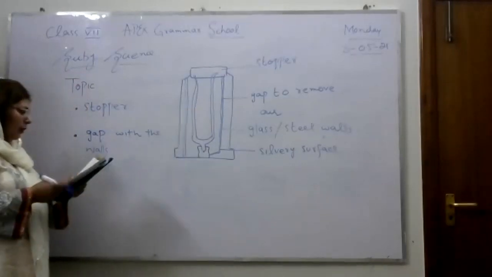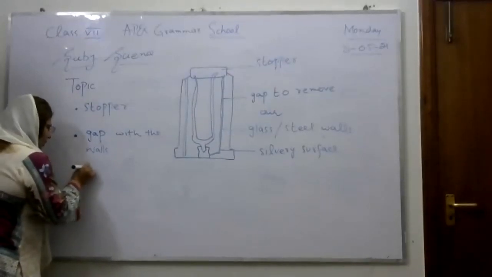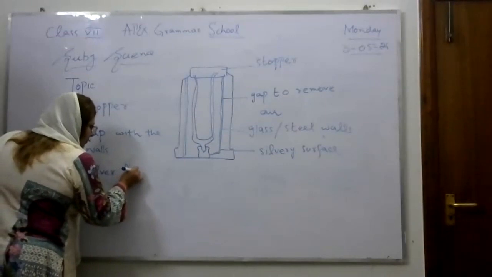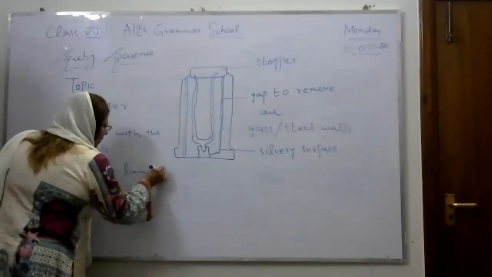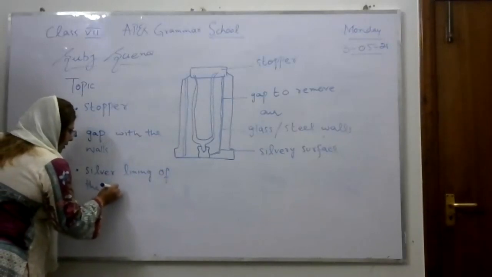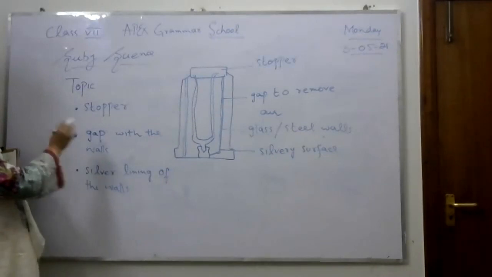The third important feature is the silver lining of the walls. So these are three important features.